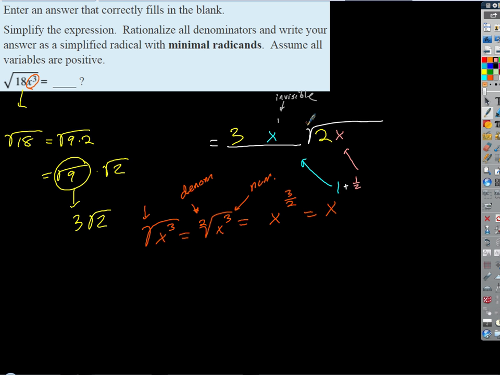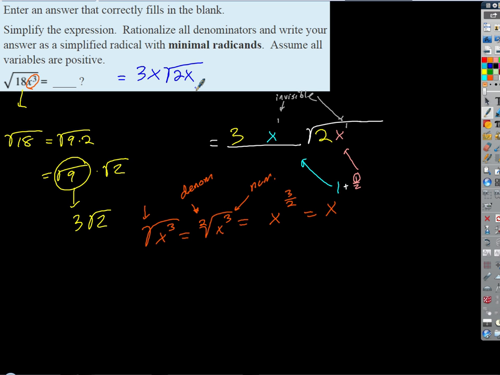Well, we already have an invisible 2 that sits on the index of the radical, so what number goes there? Whatever's in the numerator. So that would again be an x to the invisible 1. And so what does our answer look like? Well, if we write it a little more neatly then, it would just be 3x times the square root of 2x.